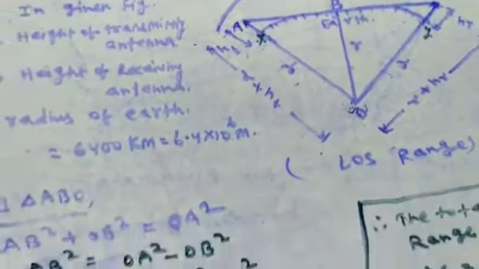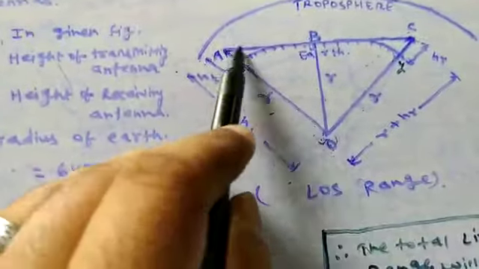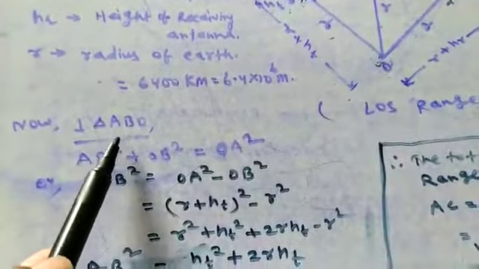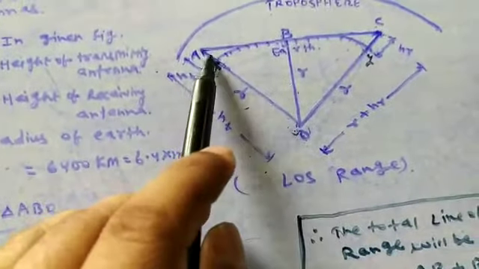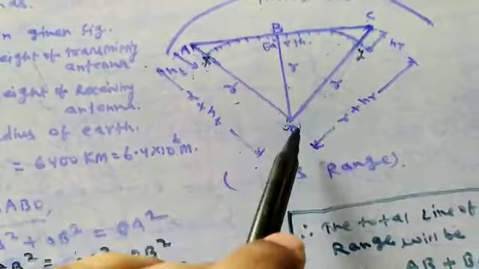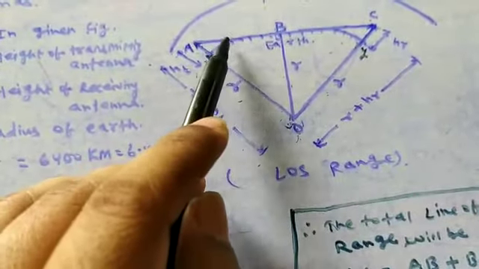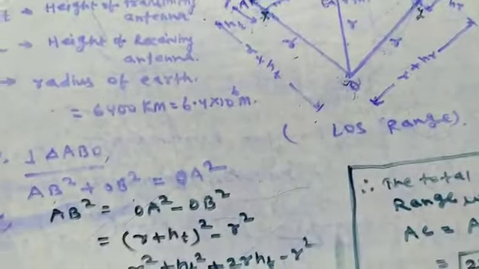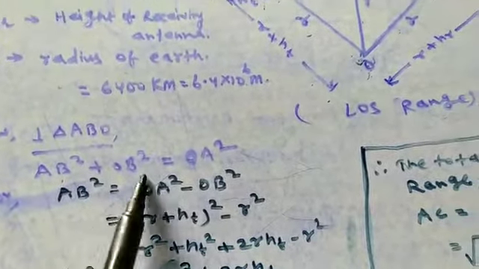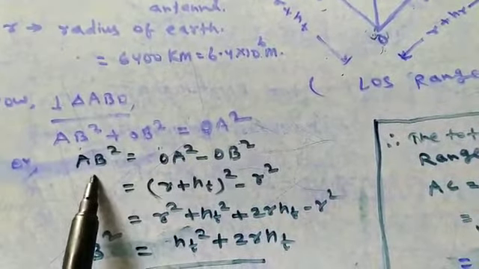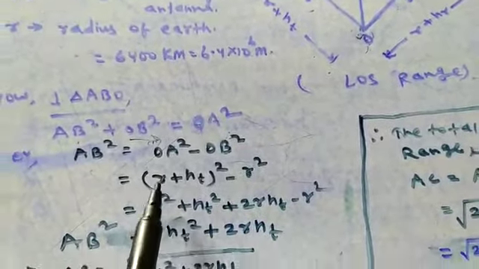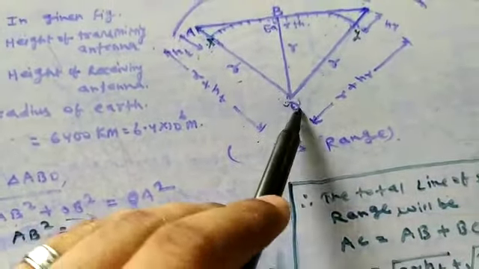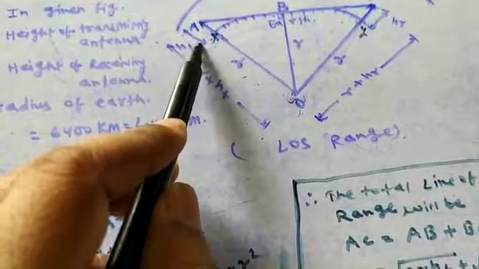Okay. Now you just see here, in the right angle triangle ABO, AB square plus OB square is OA square. Very simple. Base square plus perpendicular square is equal to hypotenuse square. In this way you can write AB square is equal to OA square minus OB square. Transpose this from left to right. And what is the value of OA? OA is actually R plus HT.